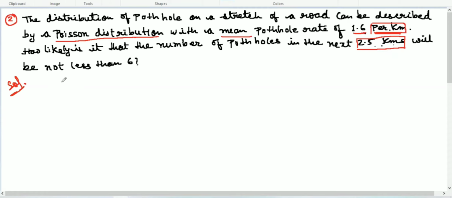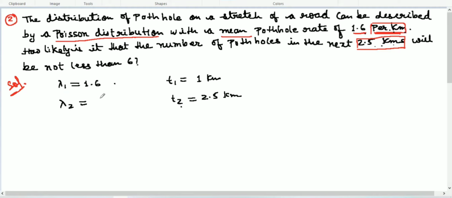So how to do this one? We have lambda 1, which is the mean. I explain to you, lambda 1 is 1.6, and for this lambda 1, the time will be 1 kilometer. We have to find the number of potholes in the next 2.5 kilometers, so let's take T2 as 2.5 kilometers, but we have no mean for it here.